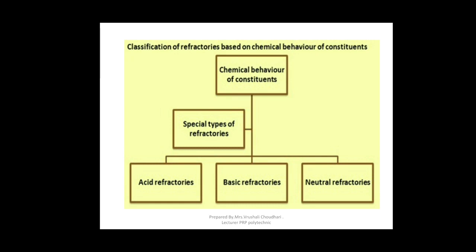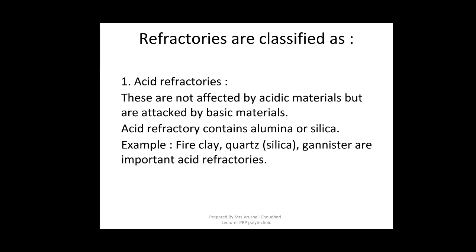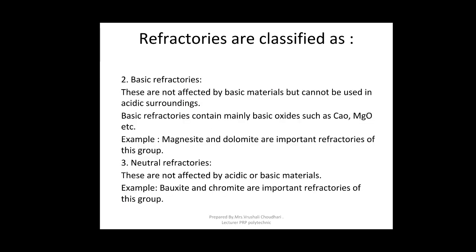As per their behavior or requirement, refractories are classified into the following types: acid refractories, basic refractories, and neutral refractories. Acid refractories are not affected by acidic material, but they can be attacked by basic material. They contain alumina or silica. Examples: fire clay, silica, and ganister are the important acid refractories.